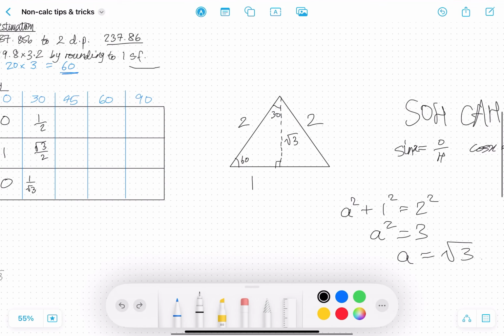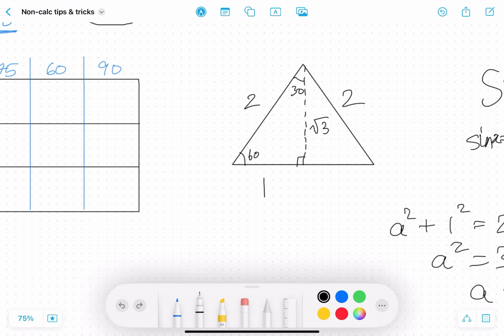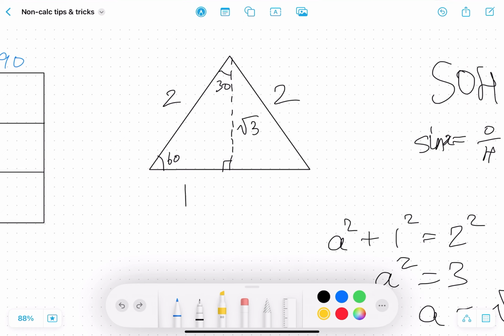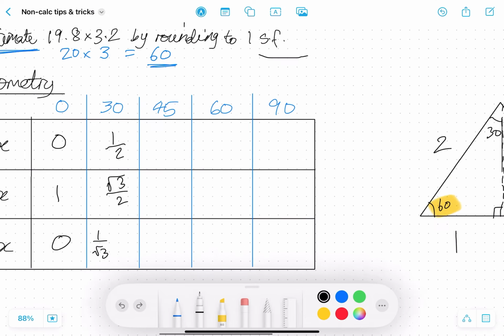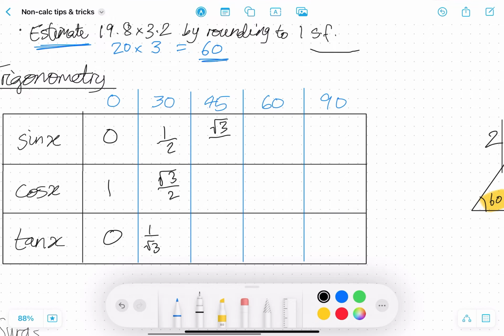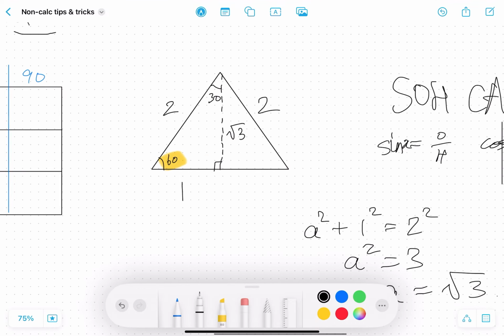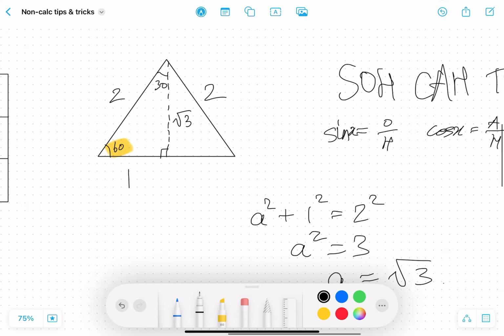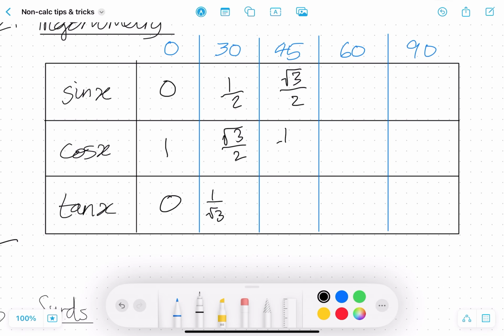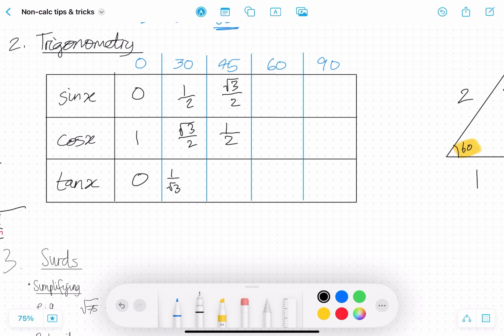So we can do the same thing for the 60-degree angle. Sine of 60 is equal to opposite over hypotenuse, so root 3 over 2. And for cosine, it's adjacent, so 1. The adjacent side divided by hypotenuse, so 1 over 2. So a half. Oh, sorry, this is for 60 degrees, not 45.